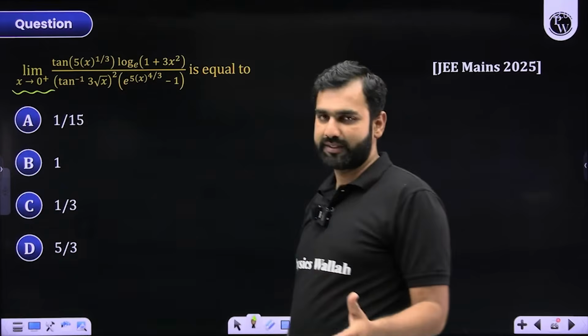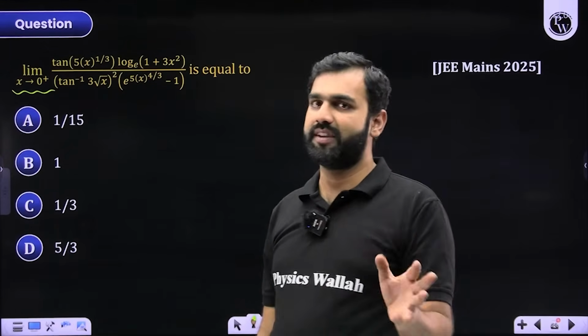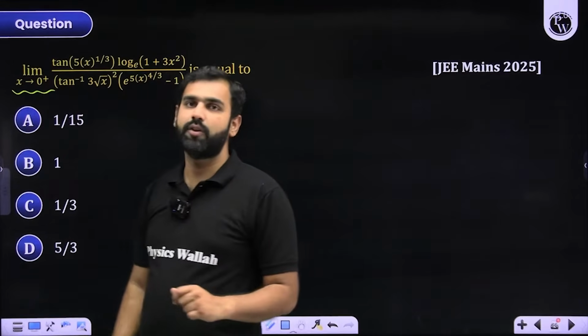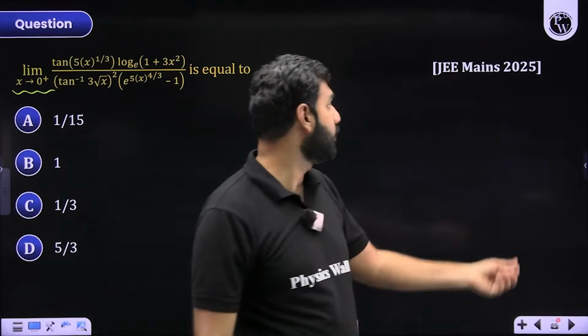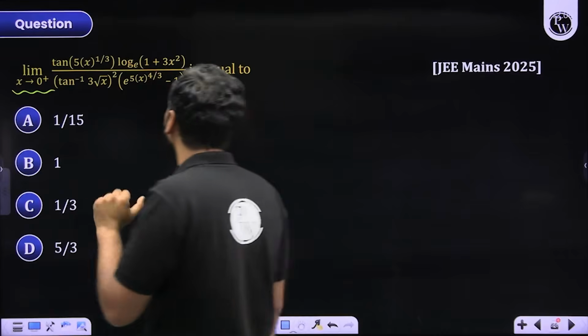For example, under root x. This under root x for x approaching 0 from left hand side will be not defined, and that's a problem here. So we'll be seeing it from 0 plus only, and that's what they have already given you in this question. So let's solve it now from that perspective.